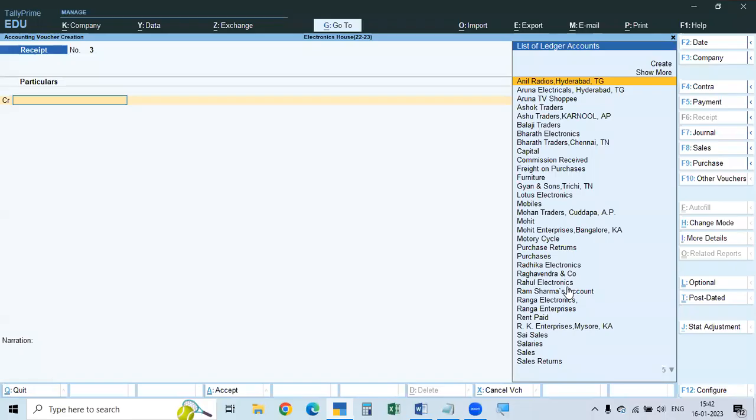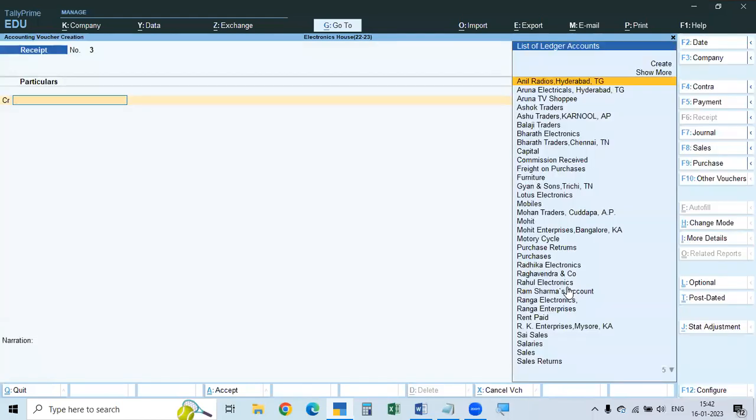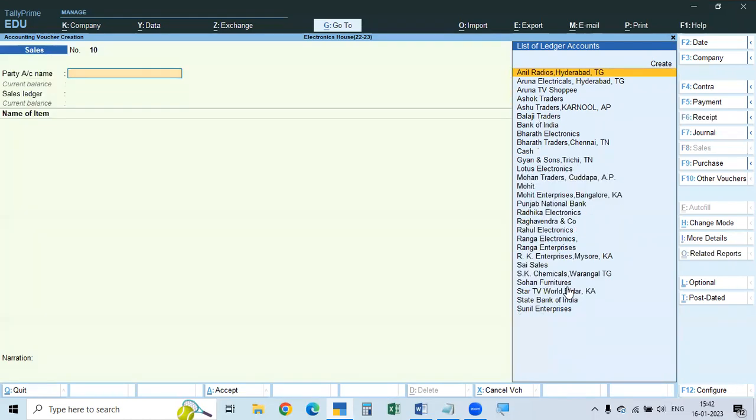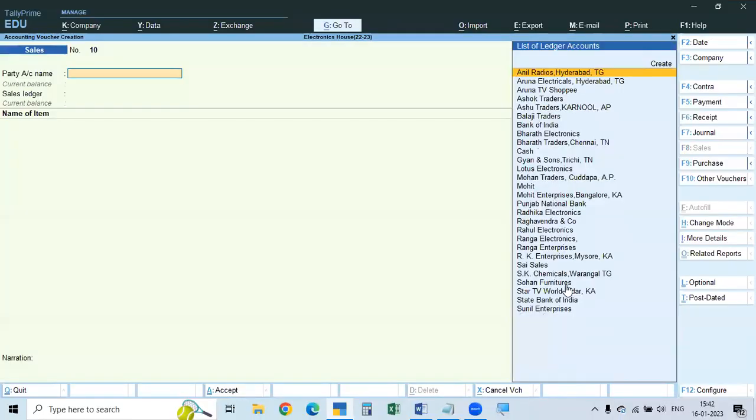So on 1st June we have to make the invoice. For the invoice, what do we write? F8 for sales. Invoice number is 10. Our F8 date is 1/6. You can change the date now also.